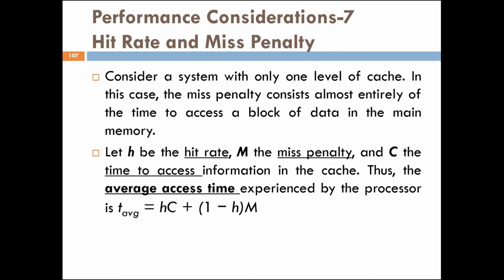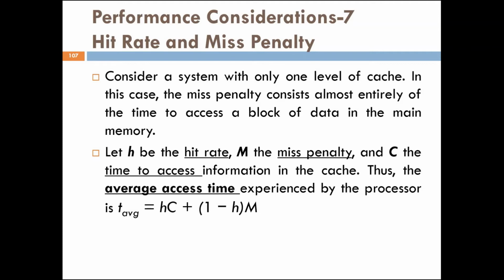Let's consider a system with only one level of cache. In this case, the miss penalty consists almost entirely of the time to access a block of data in the main memory. Let h be the hit rate, M the miss penalty, and C the time to access information in the cache.